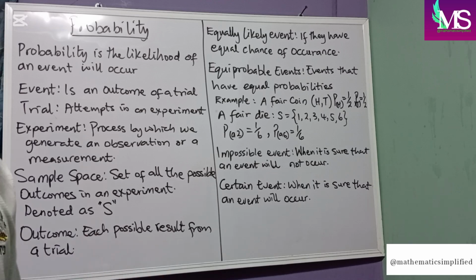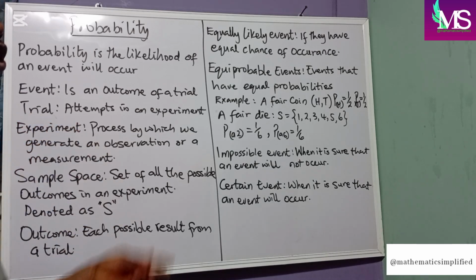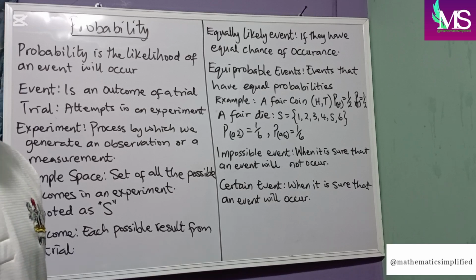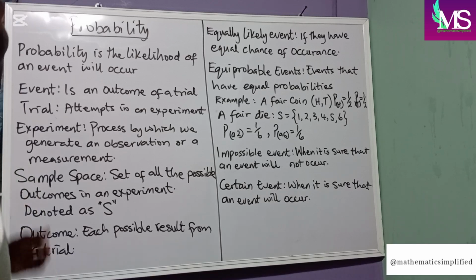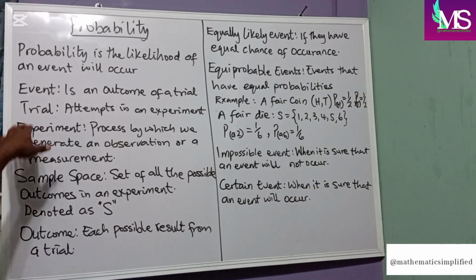For example, when you're tossing your Ludo die or a coin, the number of times you toss them are referred to as your trials, because for each toss, you're either getting a head or a tail. So each of those tosses is referred to as your trial.